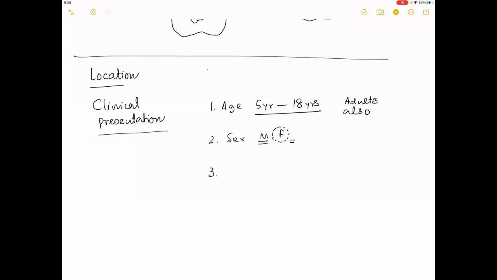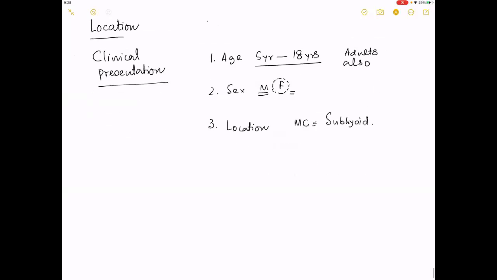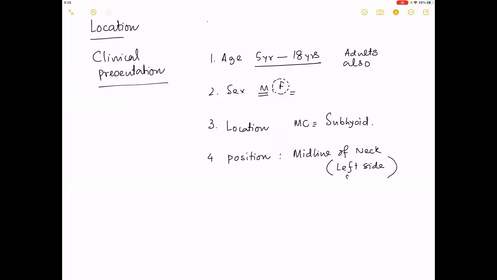Third is location. As I have said, the most common location is subhyoid. Now, the position, as you can see in the picture, is in the midline of the neck. Maybe it can turn a little bit to the left side sometimes.